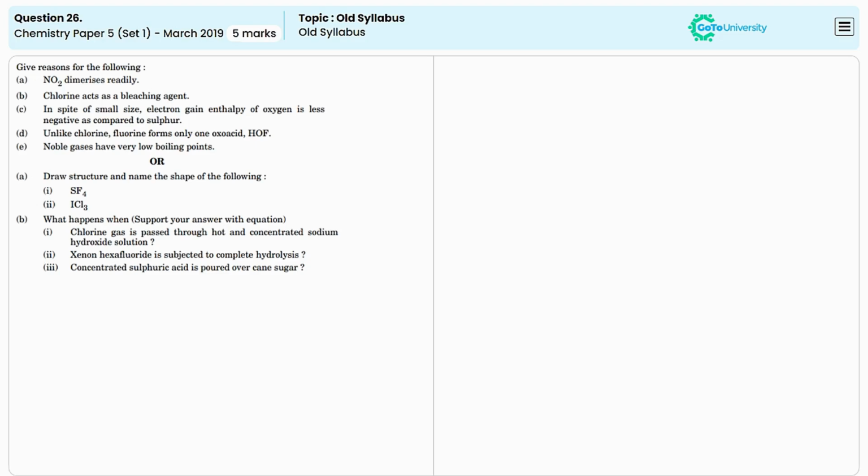In this question, we need to provide the reasons for given statements. The first one is: nitrogen dioxide dimerizes readily. They will dimerize to produce dinitrogen tetroxide, or N2O4, because of the odd number of electrons and the instability of the monomer NO2, which will produce this dimer.